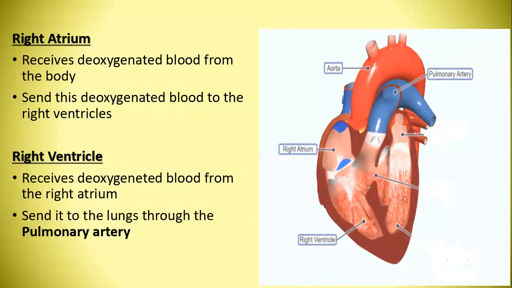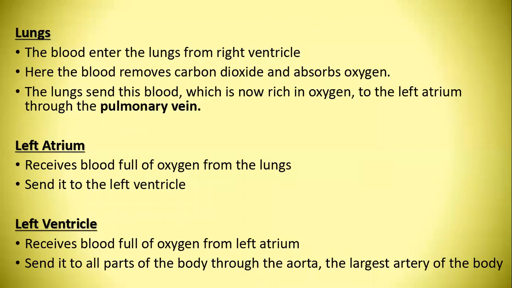The right atrium receives deoxygenated blood from the body and pushes it to the right ventricle. The right ventricle pushes the deoxygenated blood to the lungs. In the lungs, oxygen is absorbed into the blood and carbon dioxide is removed. The lungs push the oxygenated blood to the left atrium, the left atrium pushes the oxygenated blood to the left ventricle, and the left ventricle supplies oxygenated blood to the whole body.